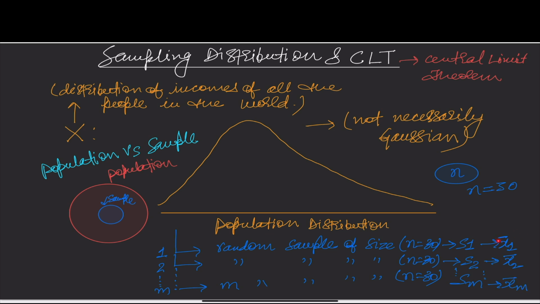And remember, this is a sample mean, not the population mean, because from this population X, I have first created my sample. Thereafter, I am calculating the mean of these samples. So these x1 bar, x2 bar till xm bar are sample means, not the population mean. And all these samples have a fixed size of 30 because n is equal to 30.